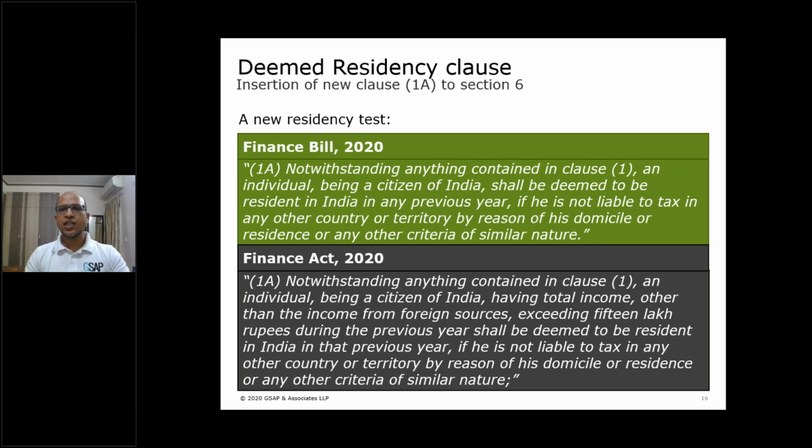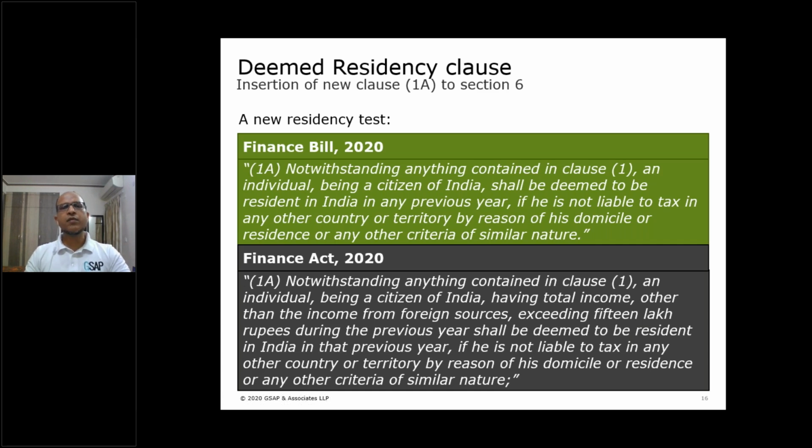First of all, citizenship has for the first time become a criterion for residential status in India. It was never there, neither in the Income Tax Act of 1922. Though income threshold used to be a criterion in the 1922 Act, when it said that if the Indian income is more than the foreign income, then the person becomes resident of India. Now, in the 1961 Act, income threshold had never been a criterion to determine the residential status of an individual. For the first time, Finance Act 2020 has brought in a threshold of 15 lakh Indian rupees to determine the residential status of an individual.